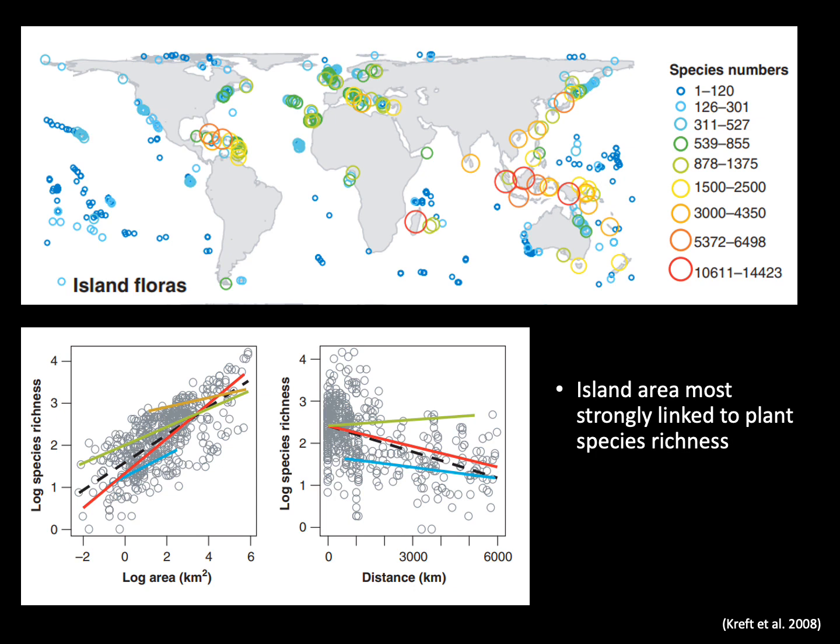So at a global scale we see strong support for the predictions of the island biogeography theory. Let's look at just 2 examples here again.